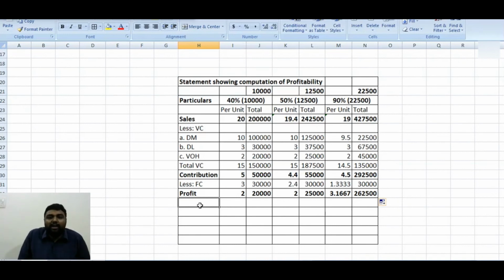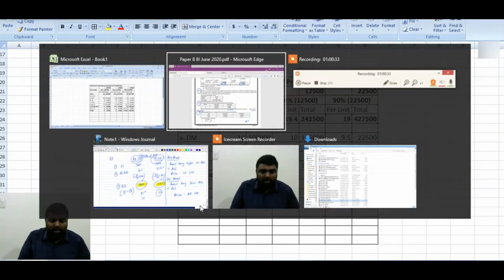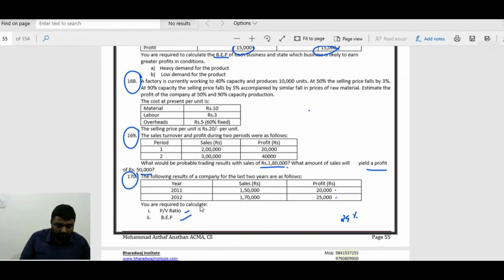So here we have the details. Okay, so you can copy it.